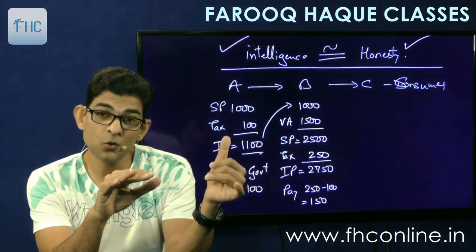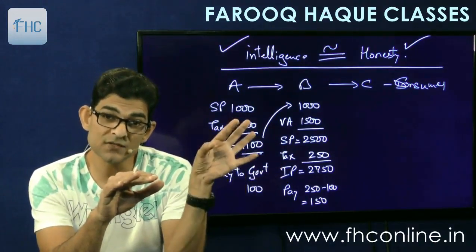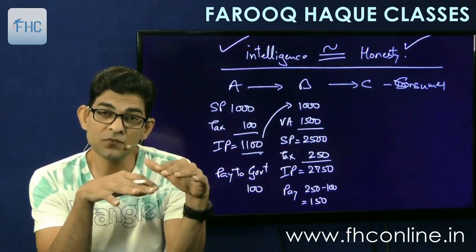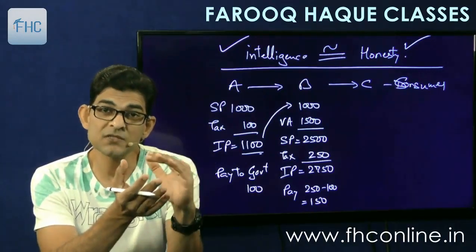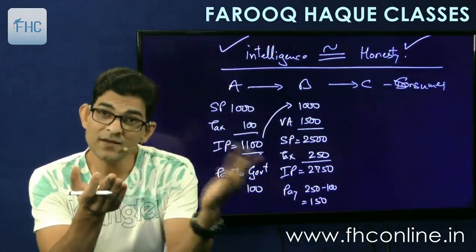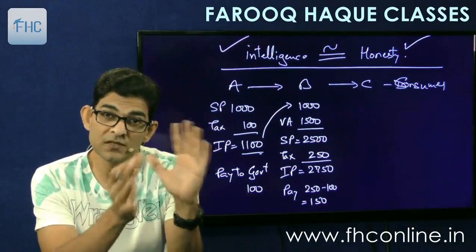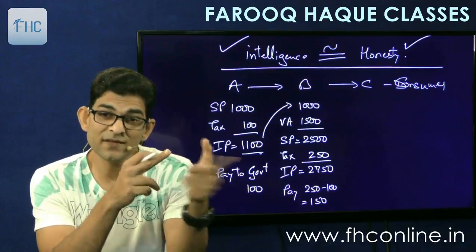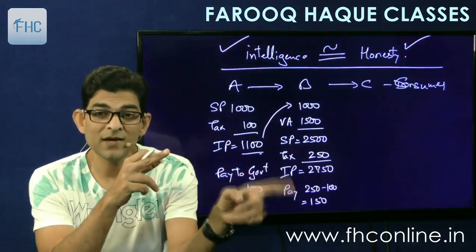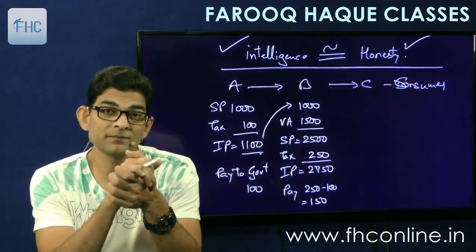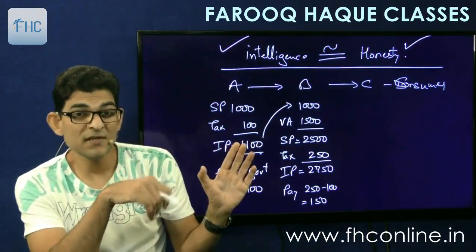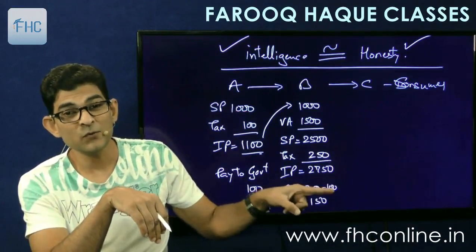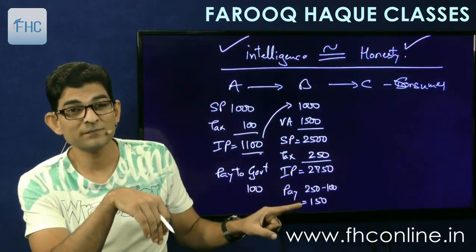This set off is allowed only when this person has shown this tax in his return, and I show it as a purchase from him. Every person has to file his sales details and purchase details, the supply and the procurement. Only when the cross match happens is the credit allowed, and then I will pay the difference of 150. If this person does tax evasion, if he doesn't pay, I will not get the set off, and I'll have to pay the full 250.